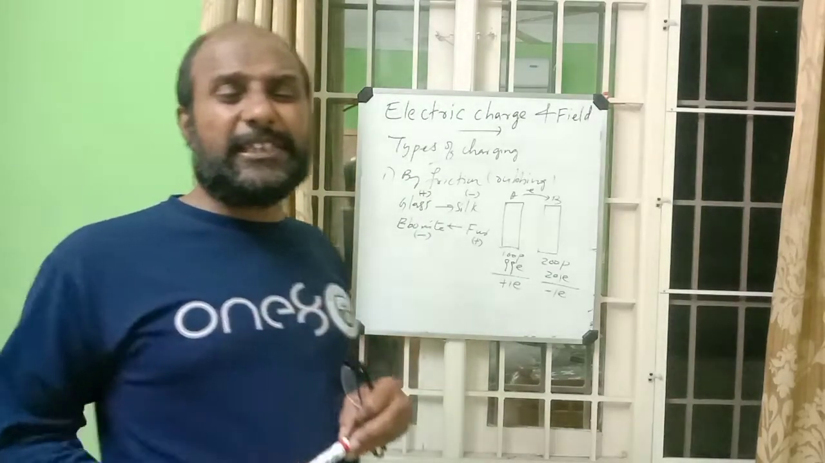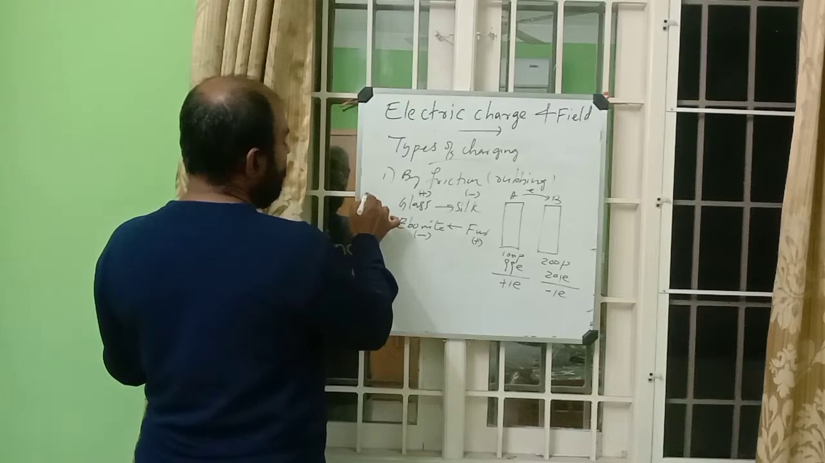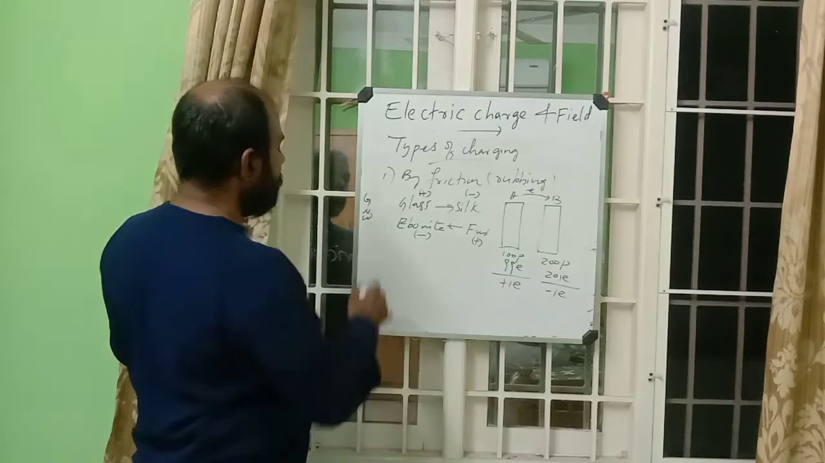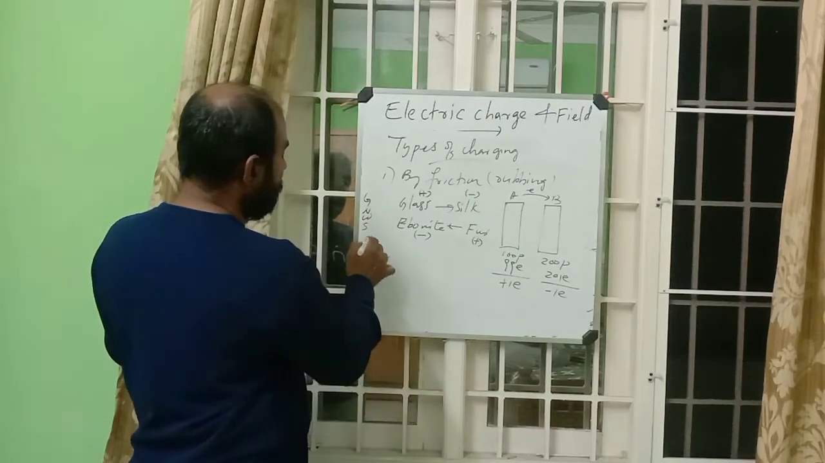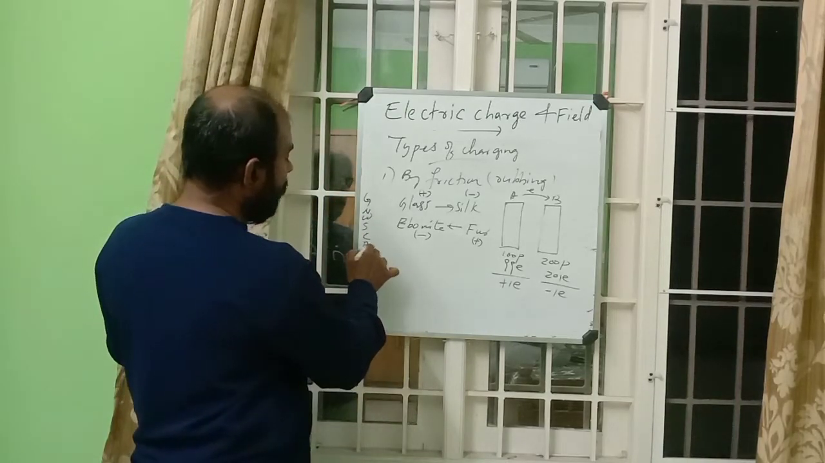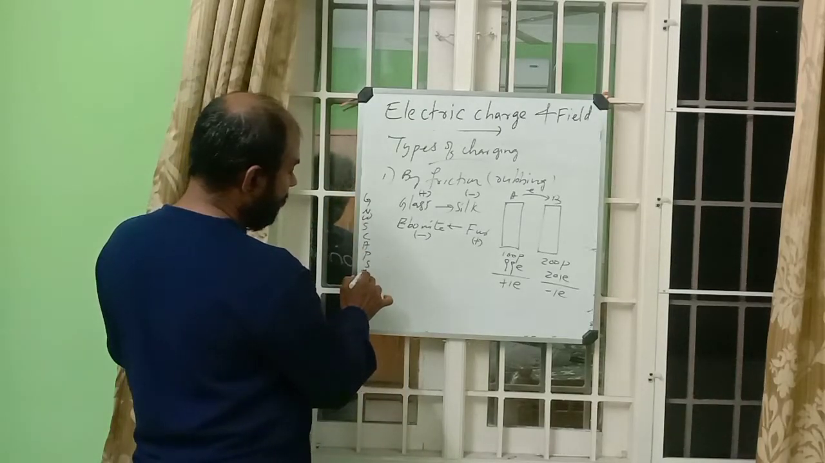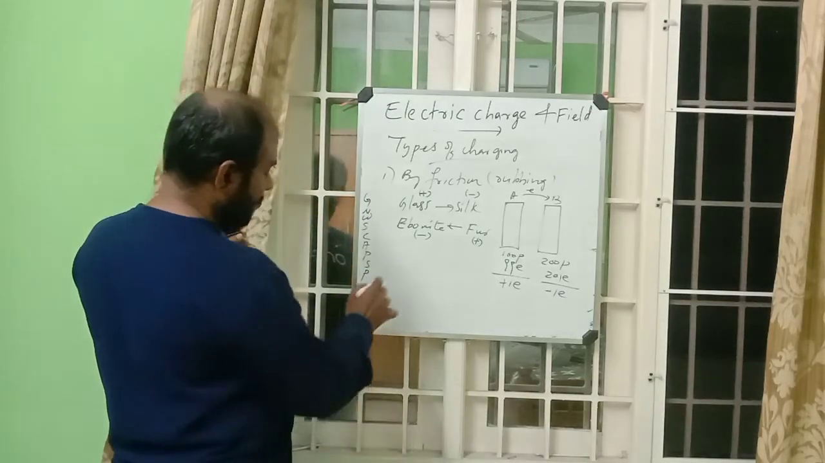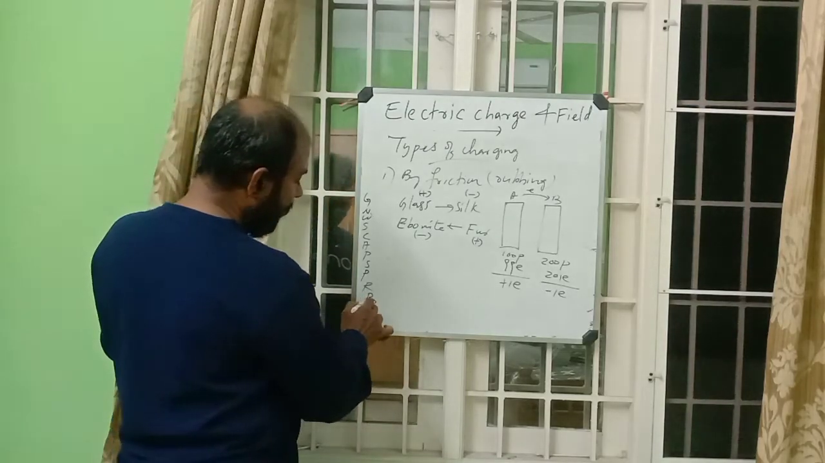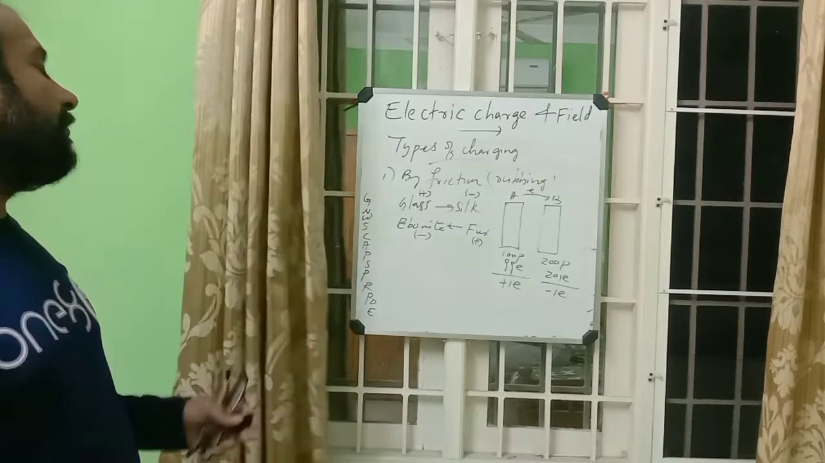For understanding these things, there is an electrostatic series. This is the series: glass, nylon, wool and silk, then cotton, aluminum, paper, steel, then plastic, rubber, polyester and ebonite, like this. This is an electrostatic series.